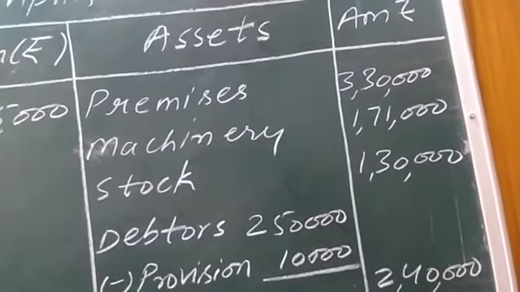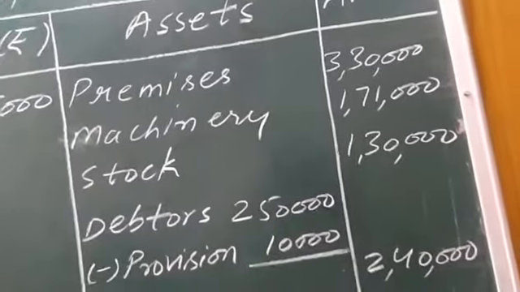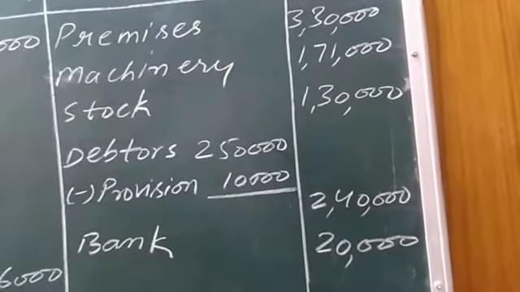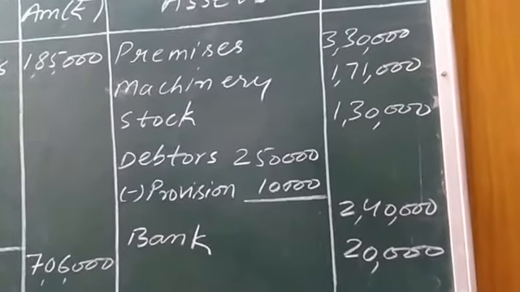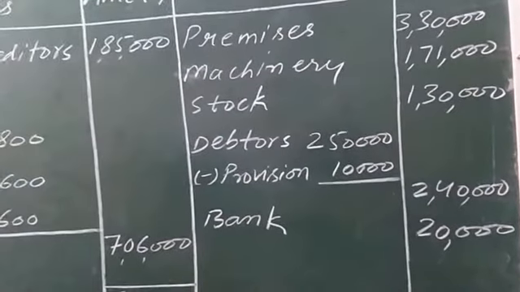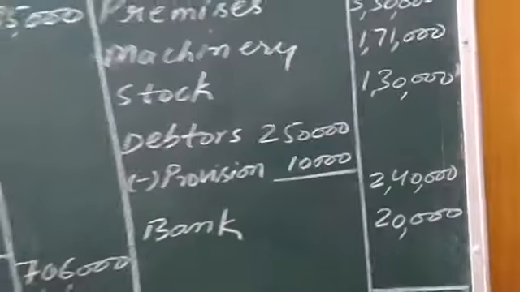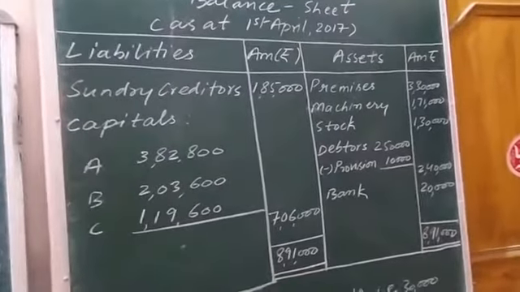Further, no other asset or liability is revalued. So the remaining assets and liabilities will be written as such, as in the old balance sheet. For example, bank: in the previous year balance sheet the balance was rupees 20,000. The same balance will be written here, 20,000 rupees. So this was the balance sheet related to question number 35.